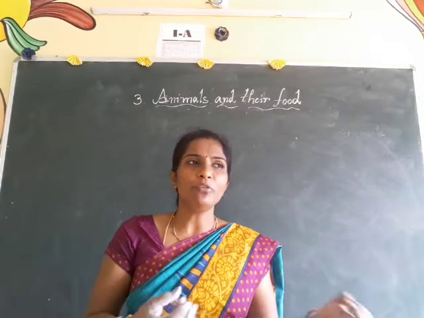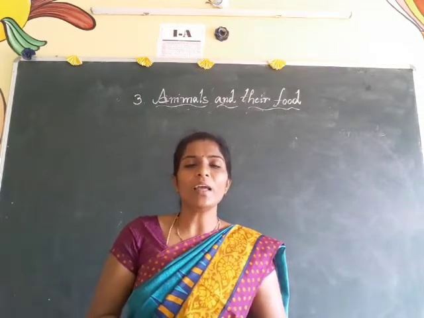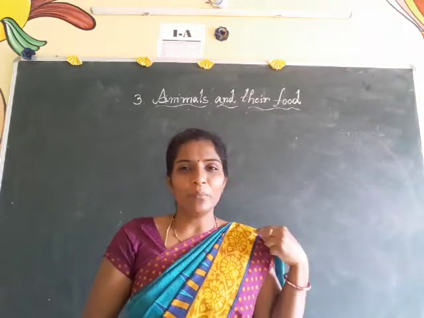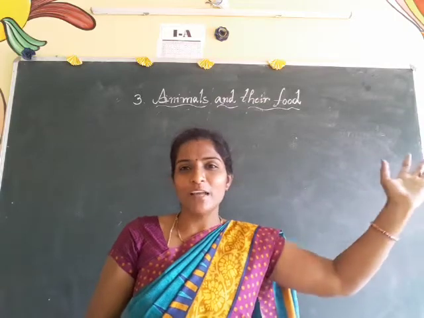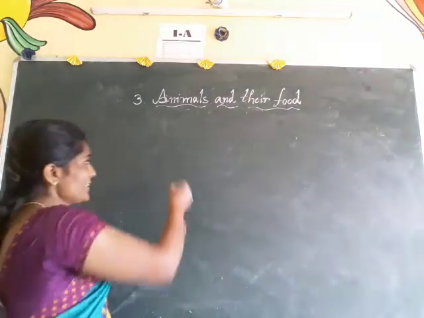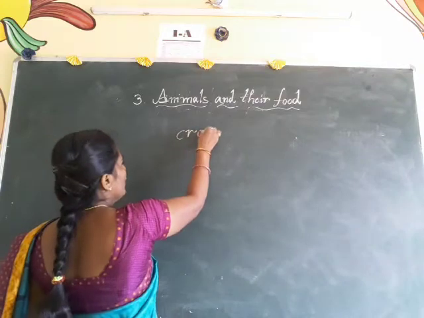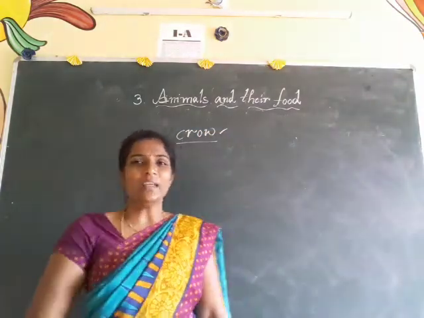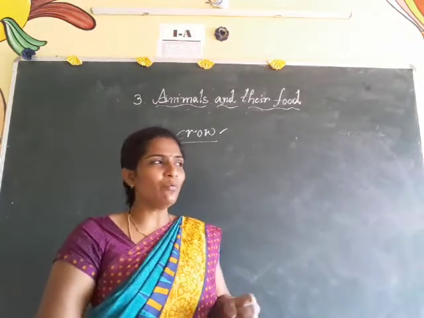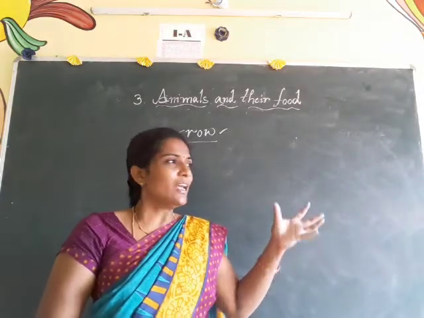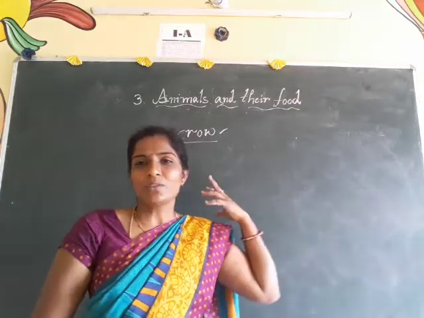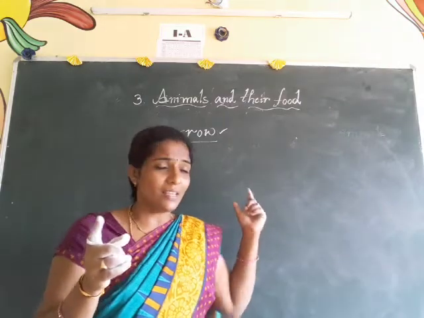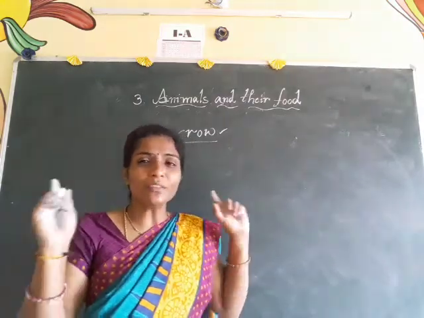For example, if you are eating any food item and you don't like it, you can throw it outside. At that time suddenly one bird will come and take that food item. Which bird is that? That is none other than the crow. It is black in color. When we throw any food waste, the crow will automatically come and take it away. So these are cleaning our surroundings. Am I right or not? These crows are cleaning our surroundings.